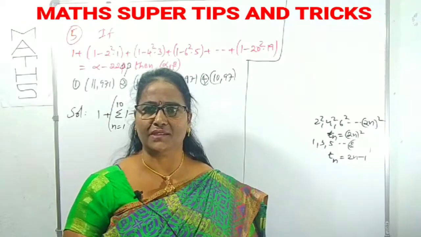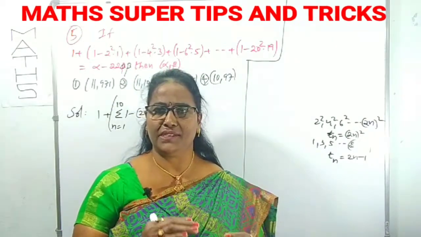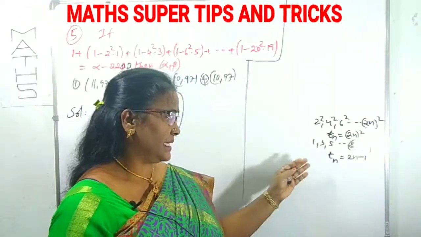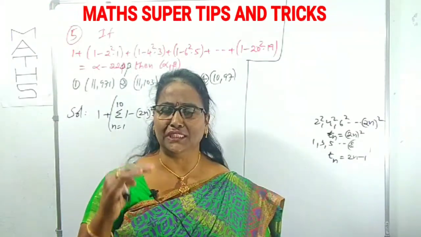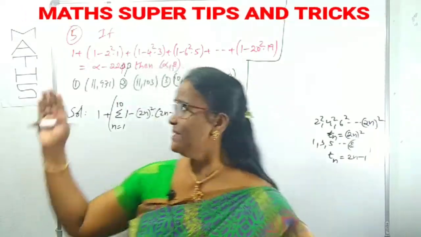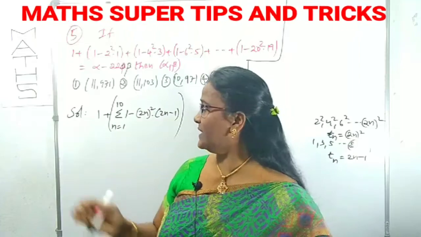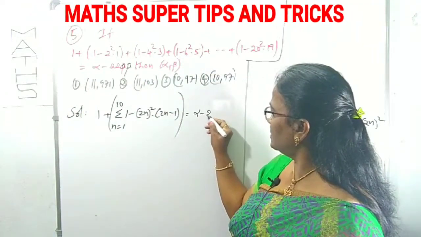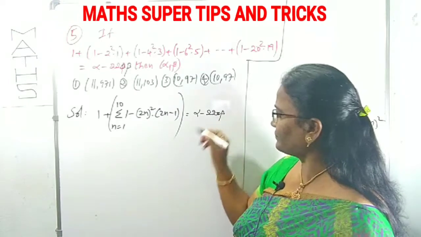First, you have to recognize what the given series is. The given series follows a particular pattern. What is that pattern? You have to recognize. According to the pattern, you can find out the nth term. If the nth term is taken under the summation, that is the sum of the series. That is given as alpha minus 220 beta, right?